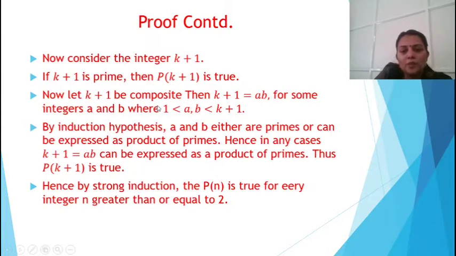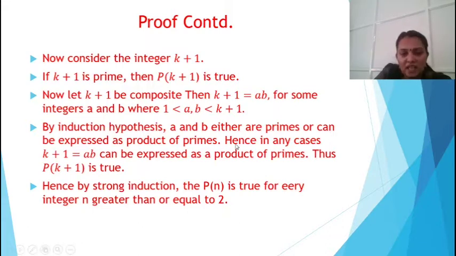Then k plus 1 equals ab for some integers a and b where 1 < a, b < k plus 1. So a and b are all less than k plus 1, and our induction hypothesis shows that they are either primes or can be expressed as a product of primes.